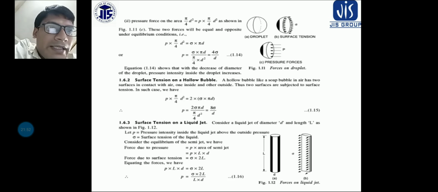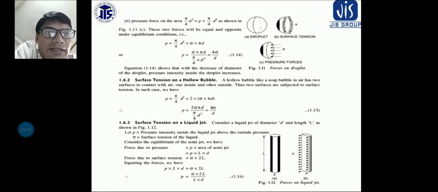So pressure force on area pi by 4 d square. You know that pressure is the force per unit area, so P into pi by 4 d square is the pressure force. So mathematically these two will be equal. So P into pi by 4 d square is equal to sigma into pi d.